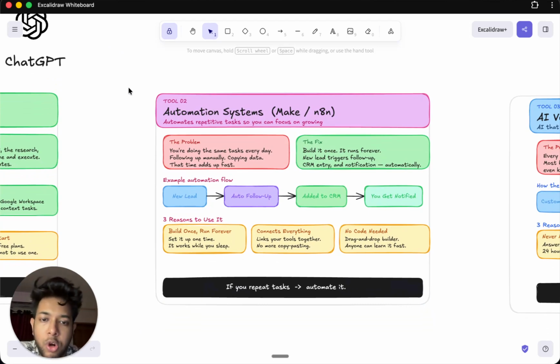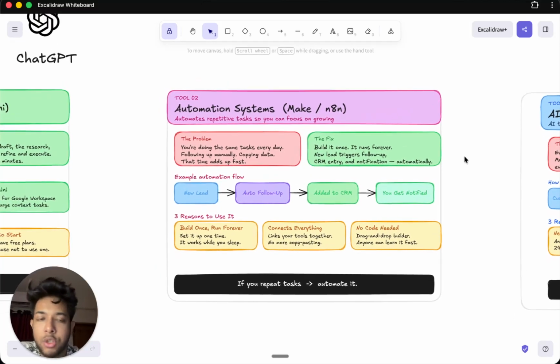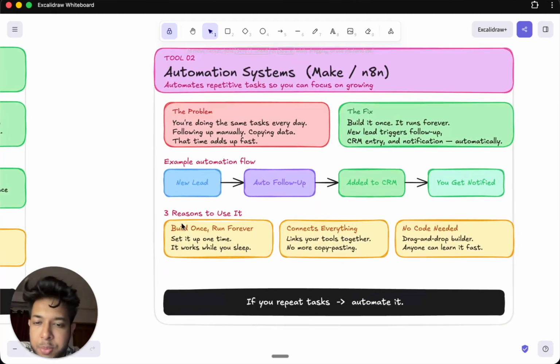All right, you can also automate lead follow-ups, a lot of things in your business. It actually depends on what problems you're trying to solve. You can analyze that, okay, my team is completely repeating this task, so I'd like to automate that. Then you can focus on creating a workflow on make.com or N8N, and build something that gets the job done. Both of these tools are very powerful, and there is a learning curve, so it may take a week or two for you or your team to get the hang of it. But I can assure you that it can yield very good results if you know how to use them properly. And the best part is that once you build it, it'll just basically run forever.